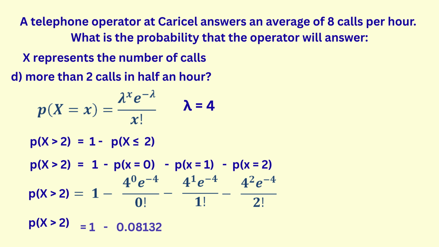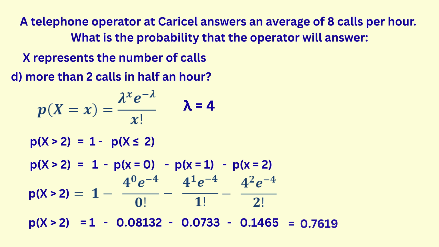So we get 1 minus 0.08132 minus 0.0733 minus 0.1465. Our final answer is 0.7619. That means there is a 76.19% chance that the operator answers more than 2 calls in a half-an-hour period.